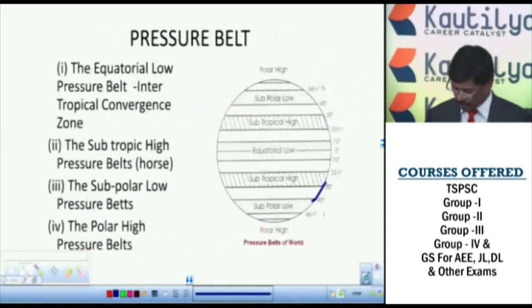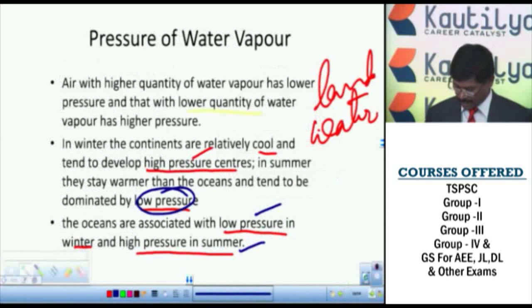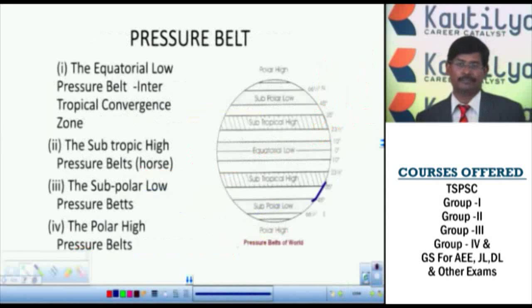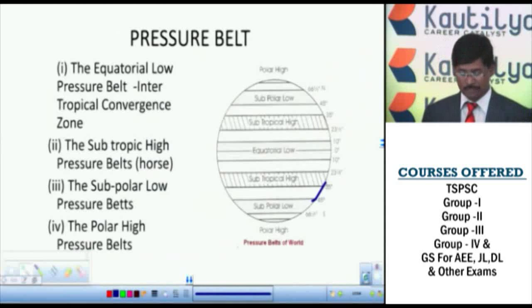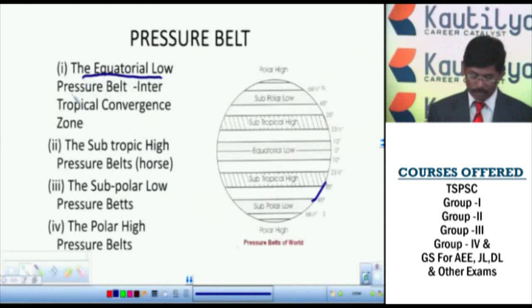The next one is the pressure belts. See, atmospheric pressure belts. There are different atmospheric pressure belts; mainly there are 4 types of atmospheric pressure belts we have. What are the 4 types of atmospheric pressure belts? The first one, we know, is the equatorial low pressure belt.